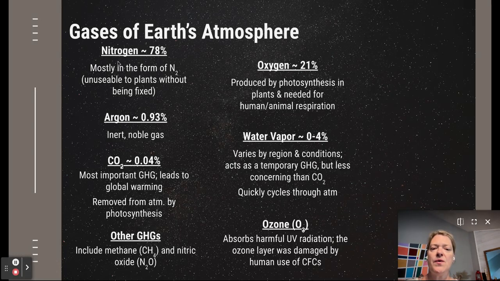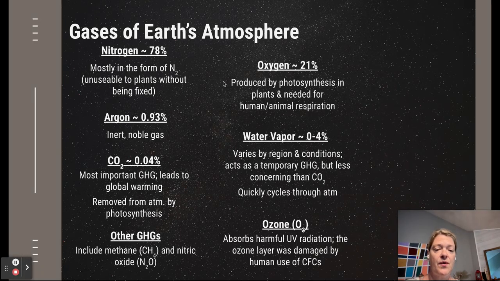So you do need to know primarily what type of gases make up the atmosphere. So I would write down nitrogen and oxygen. Realize that this is something that people don't know. Most people, if you ask them what's the most plentiful gas in the atmosphere, they would say oxygen, and that's not true. The most plentiful is nitrogen. So nitrogen is very important.